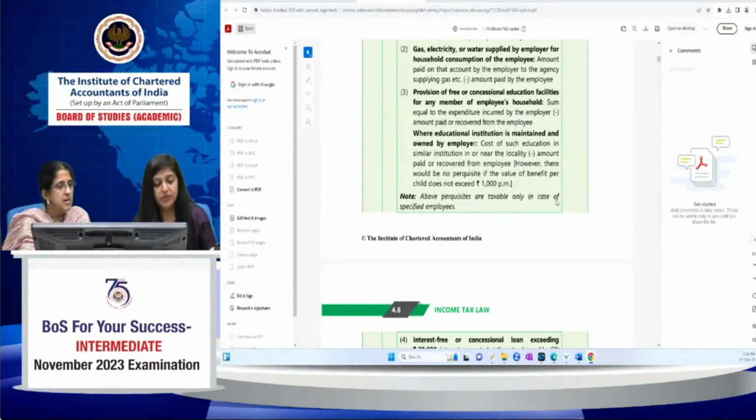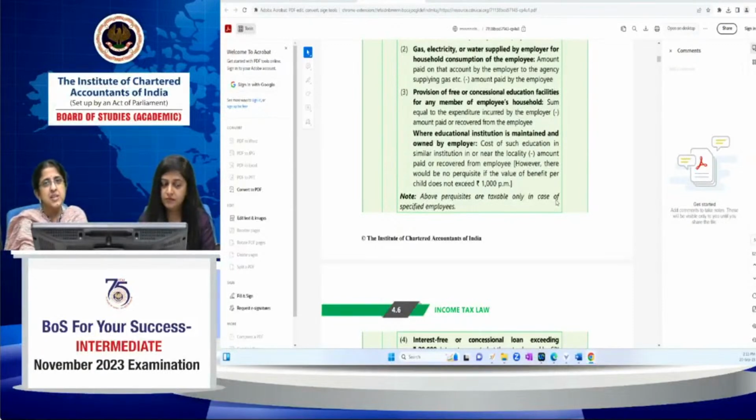Regarding the study material, I have a query. One student is asking that she has a revised edition, June 2021 study material edition. Is it okay to study from that? Yeah, for tax, it's better to get the latest study material, because the June 2021 material will not contain amendments by the Finance Act 2022. It's better you study from the latest study material. It's web hosted also. In the BOS knowledge portal, it's available. Just open it and read from that.